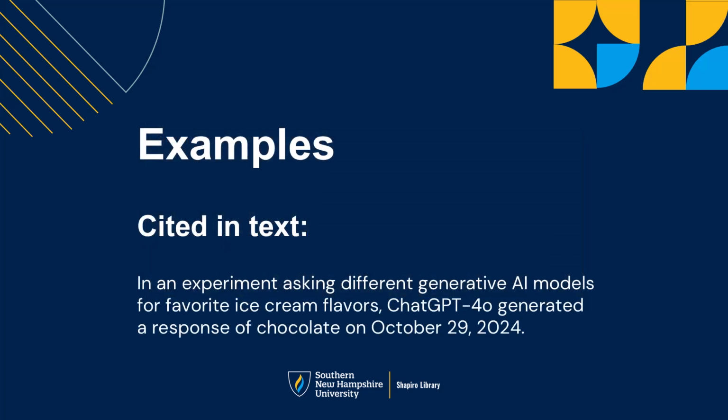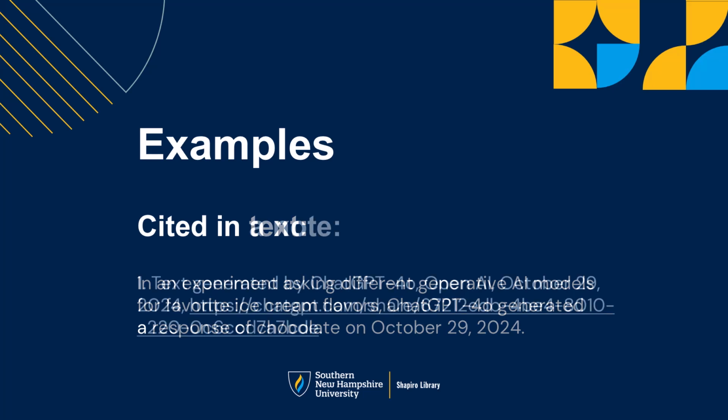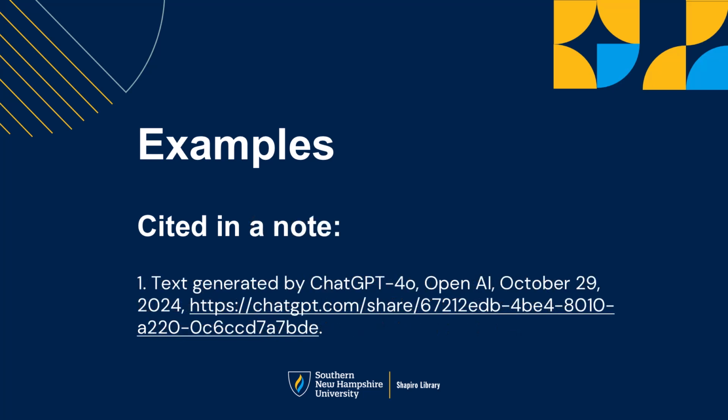To cite this in your text, you might say something like this. In an experiment asking different generative AI models for favorite ice cream flavors, ChatGPT 4o generated a response of chocolate on October 29, 2024. If you were to cite that in a footnote, you might say, text generated by ChatGPT 4o, OpenAI, October 29, 2024, followed by the URL.